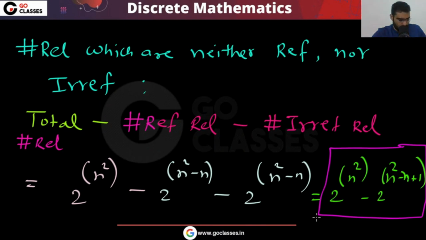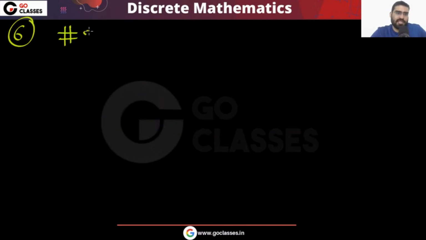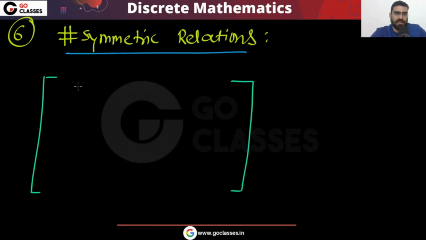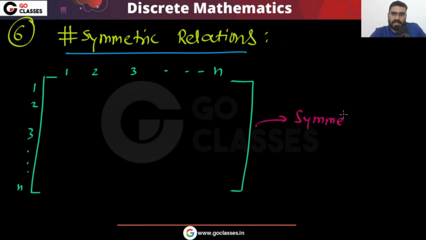Okay, let's move on. Let's see the number of symmetric relations. How many symmetric relations are there? Again exactly the same thing will happen. In a symmetric relation, you must have a symmetric matrix. Because the relation is symmetric, this matrix must be symmetric.